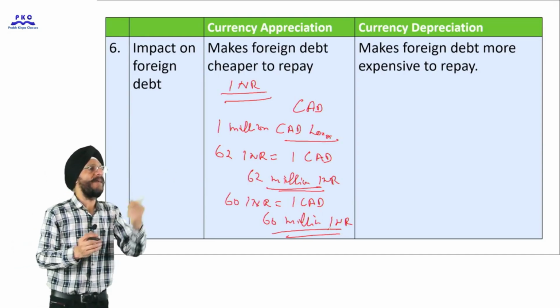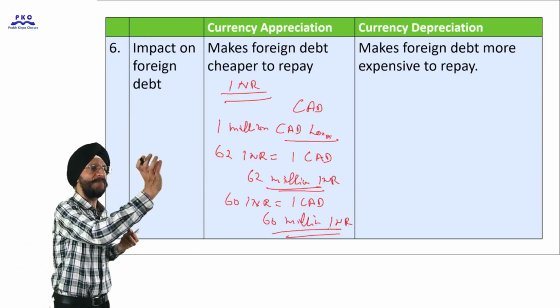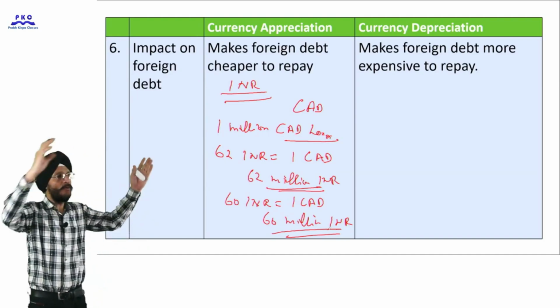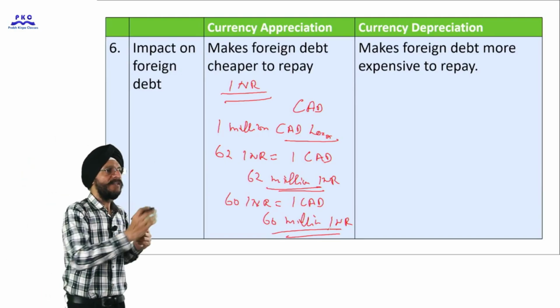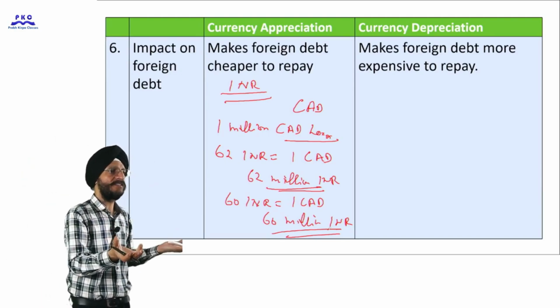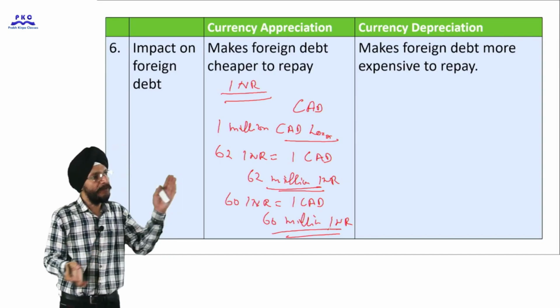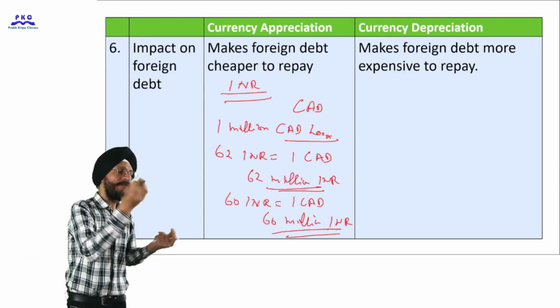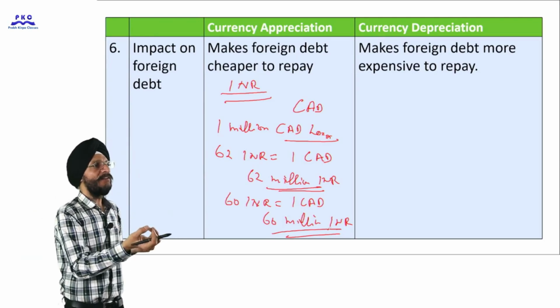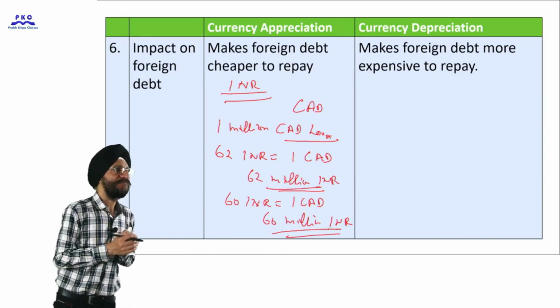Now, what is the impact? How much impact does currency appreciation have on foreign debt? If the amount of loan is very big, then the saving is big. If the loan is small, then the impact is small. If you take a $1 billion loan, then you will save in billions. If you take a $1 million loan, you will save in millions.